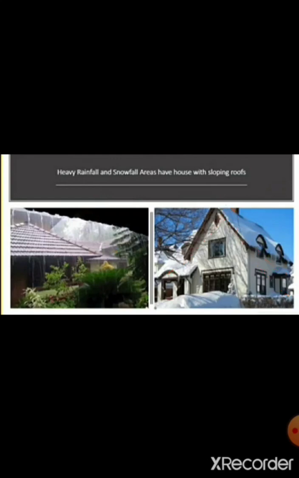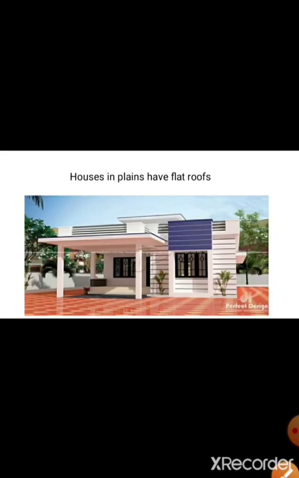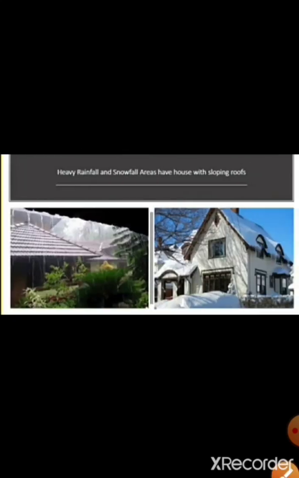But if the houses have a plain roof, then what will happen? Lots of heavy rainfall and snowfall will get accumulated above and then it will damage the house. That is why the places that have heavy rainfall and snowfall have houses with sloping roofs. Okay, children.